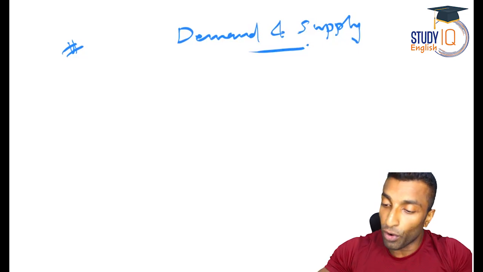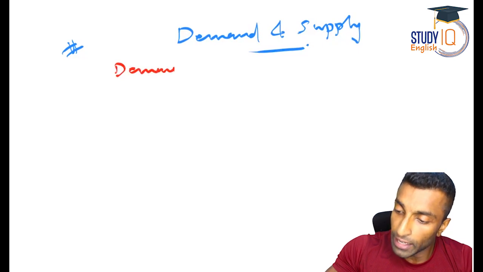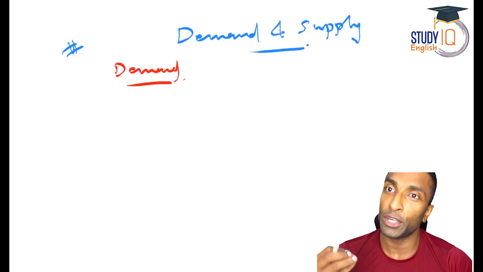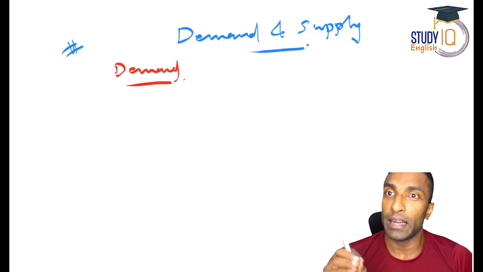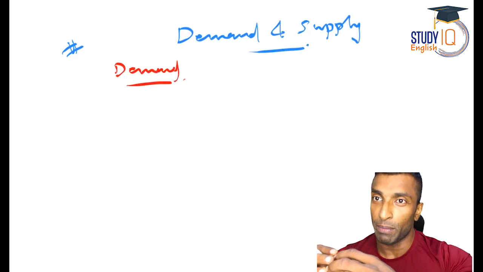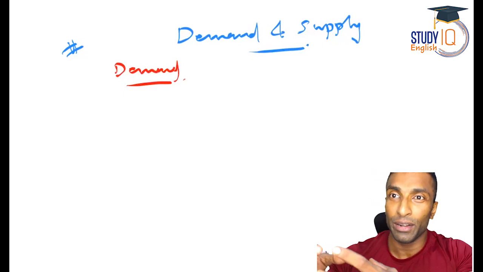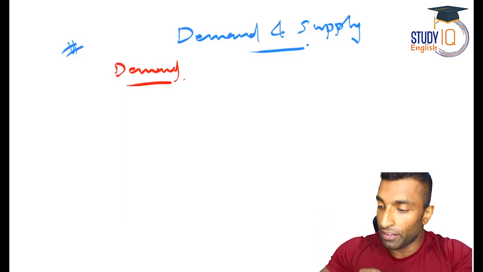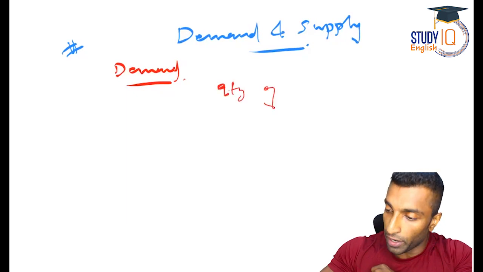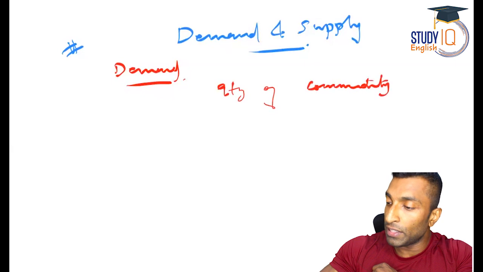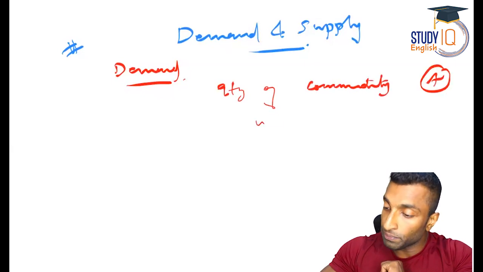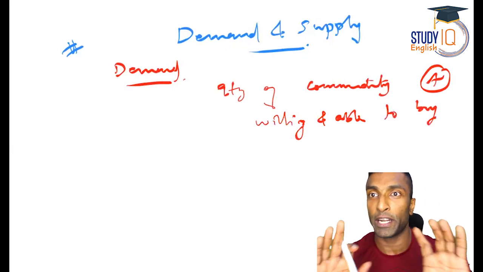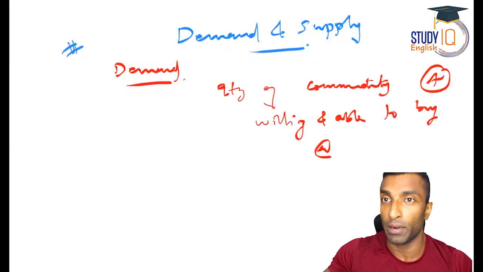So let's understand what is demand. Demand is actually the quantity of commodity that an individual is willing to buy and able to buy at a particular price. So it's a quantity of commodity. Let's say you have a demand on something. What does that mean? You are willing to buy. So if you want, I can write the definition: quantity of commodity an individual, let me write it as A, is willing and able to buy, not at any price, at a particular price.